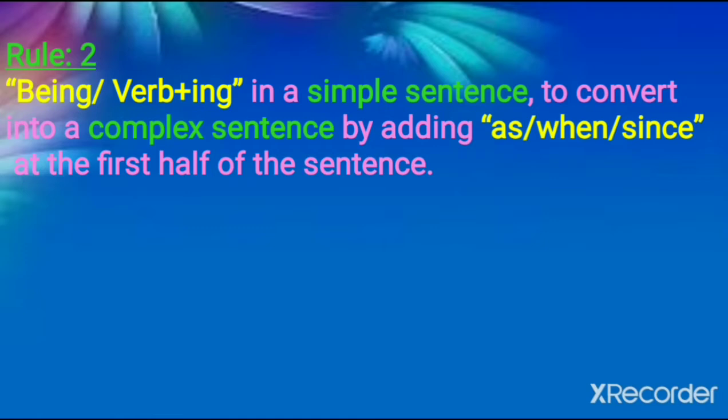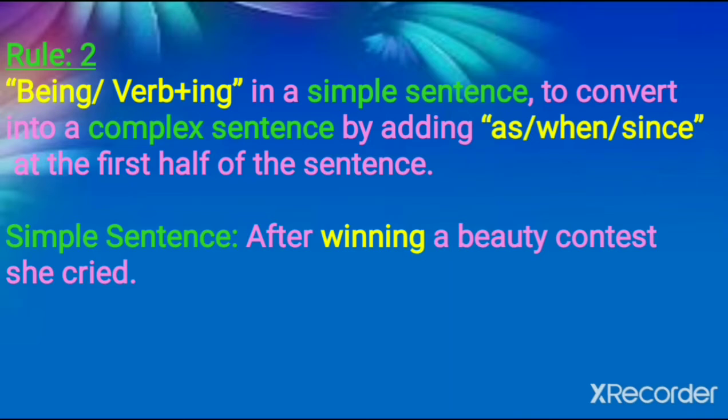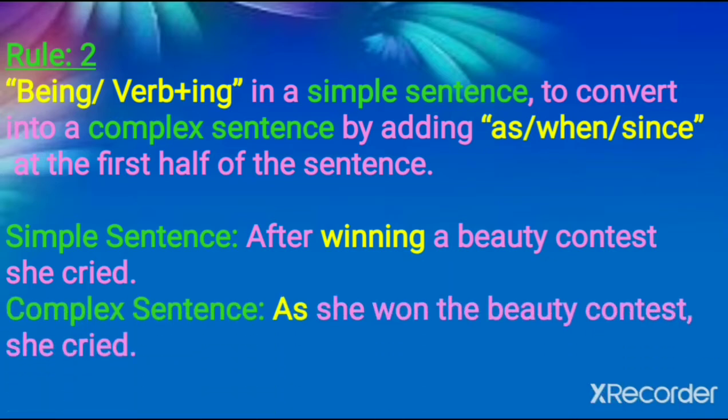And rule number 2, being or verb plus ing form in a simple sentence. To convert into a complex sentence, we have to add as, when, or since at the first half of the sentence. Again the same way here, but have a look at the example. Simple sentence: After winning a beauty contest, she cried. Here the verb win, ing form, winning.